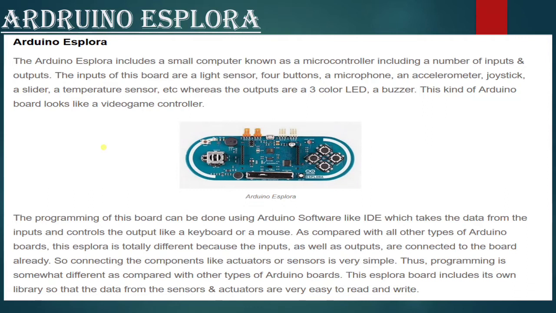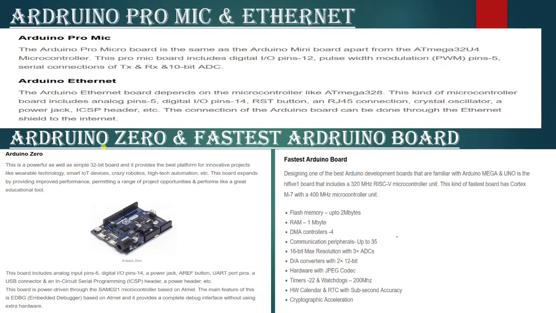Now here comes Arduino Explorer. It looks like a video game controller. As compared with all other boards, Explorer is totally different because inputs and outputs are connected to the board already. It includes its own library, so data from sensors and actuators are very easy to read and write. Here comes Arduino Pro Micro board. It is same as the Arduino Mini board apart from the ATmega32U4 microcontroller. This Pro Micro board includes 12 digital I/O pins, 5 pulse width modulation pins, serial connections, TX RX and 10-bit ADC.